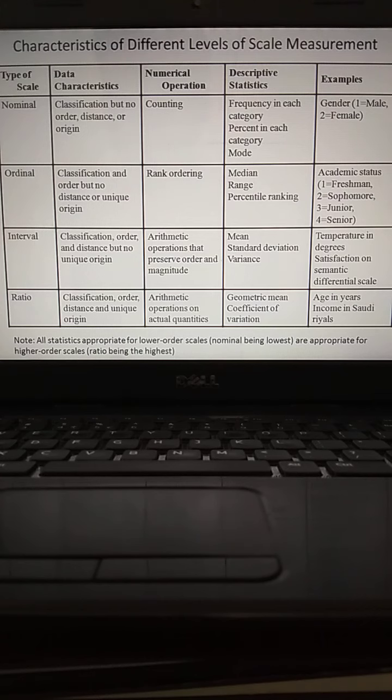Isn't it? In such a way, as I told you, for any statistical analysis you need to convert the data into numerical information. That is about the nominal scale.